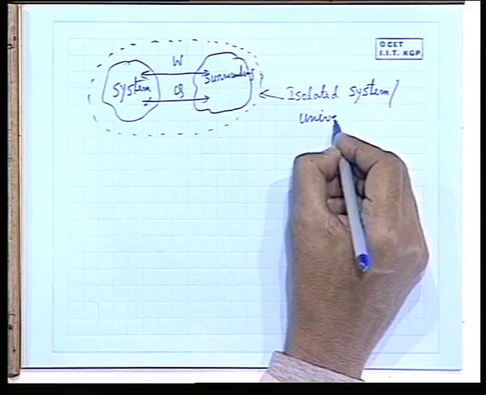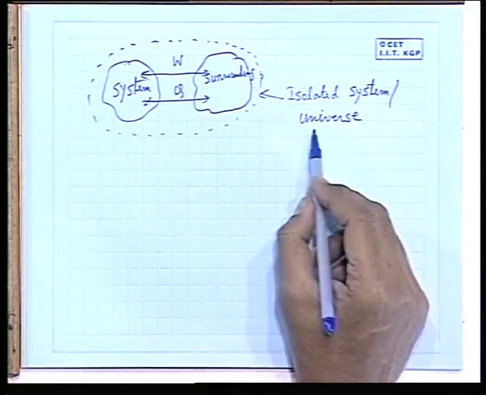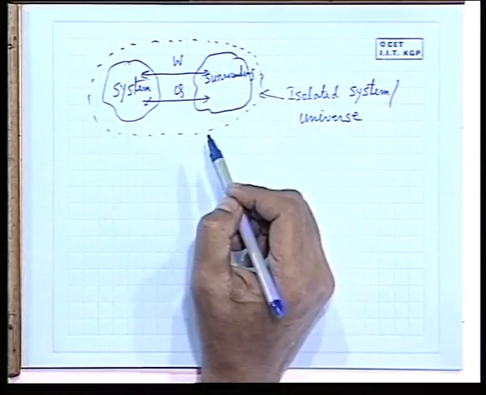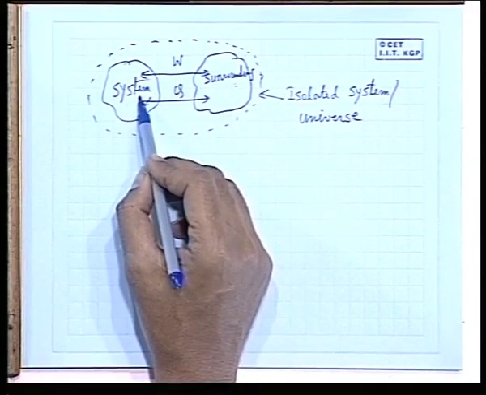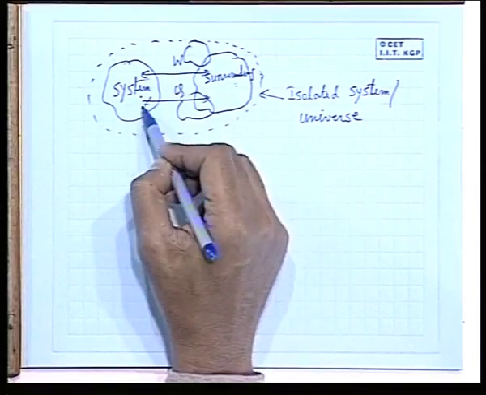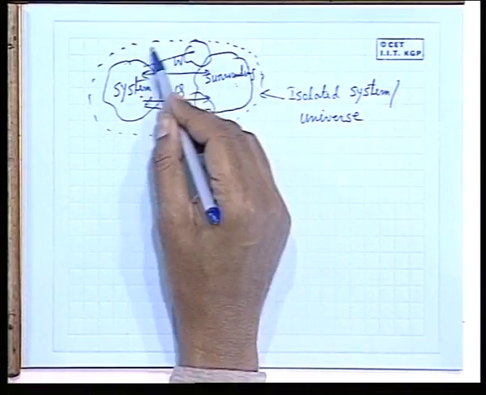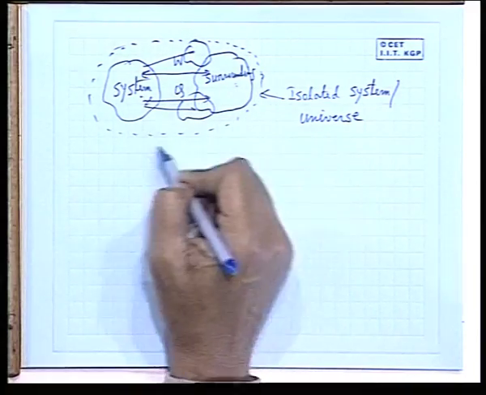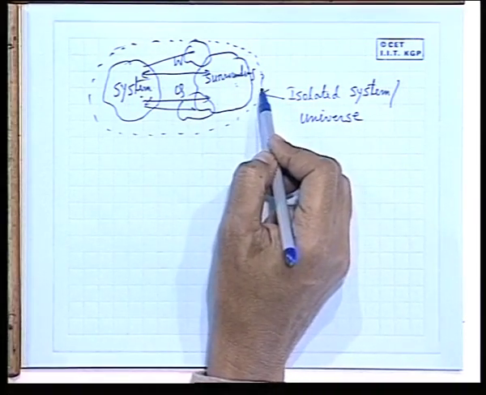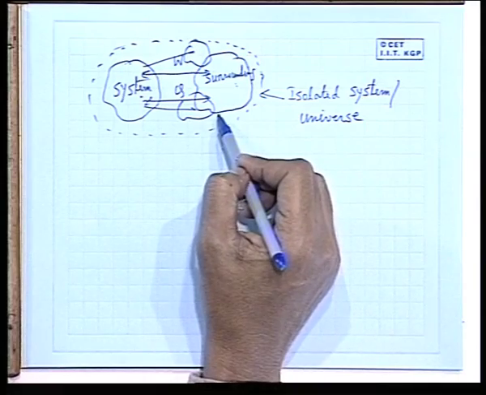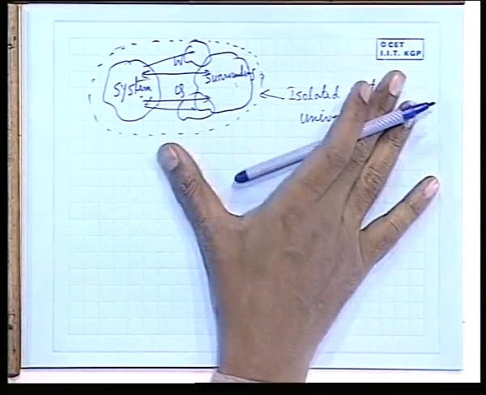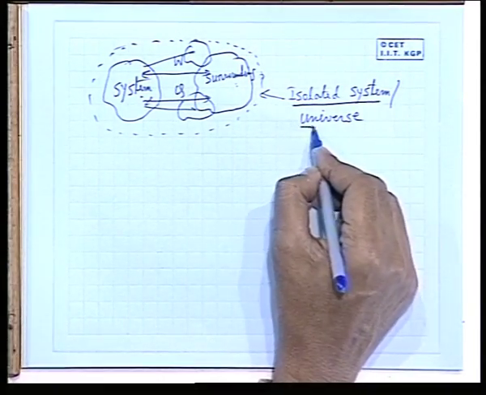This is in a limited sense, as I have told earlier, the isolated system is defined as a universe which does not have any other interactions with the rest part of the surrounding. So, this surrounding means another system which is interacting with this system. There may be a number of other systems interacting between each other. So, a number of interacting systems can be considered together as an isolated system or universe, where the systems constituting the isolated system do not have any interaction with the rest part of the surrounding. This represents an isolated system or universe.